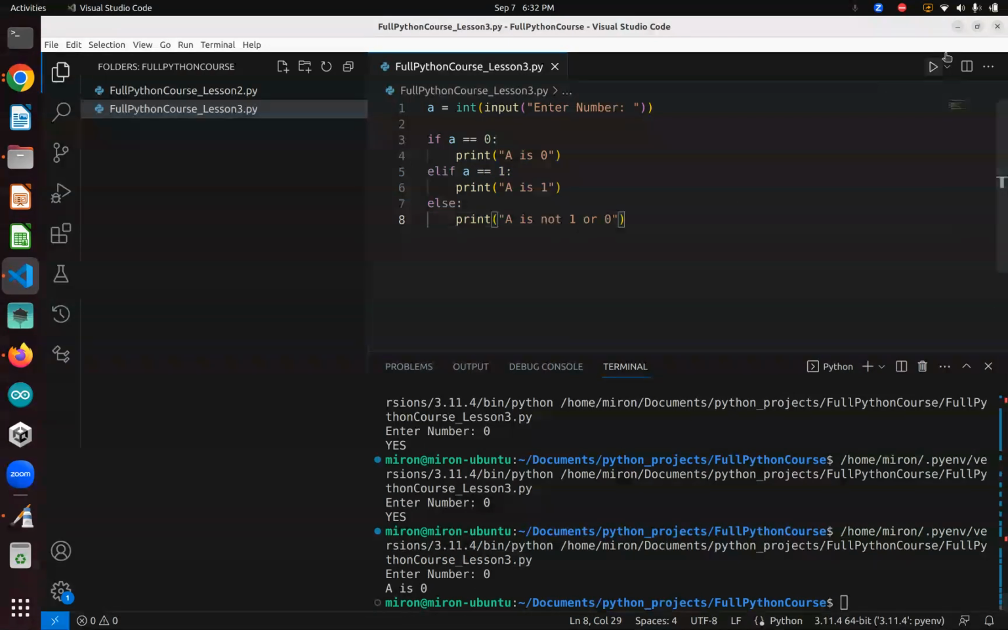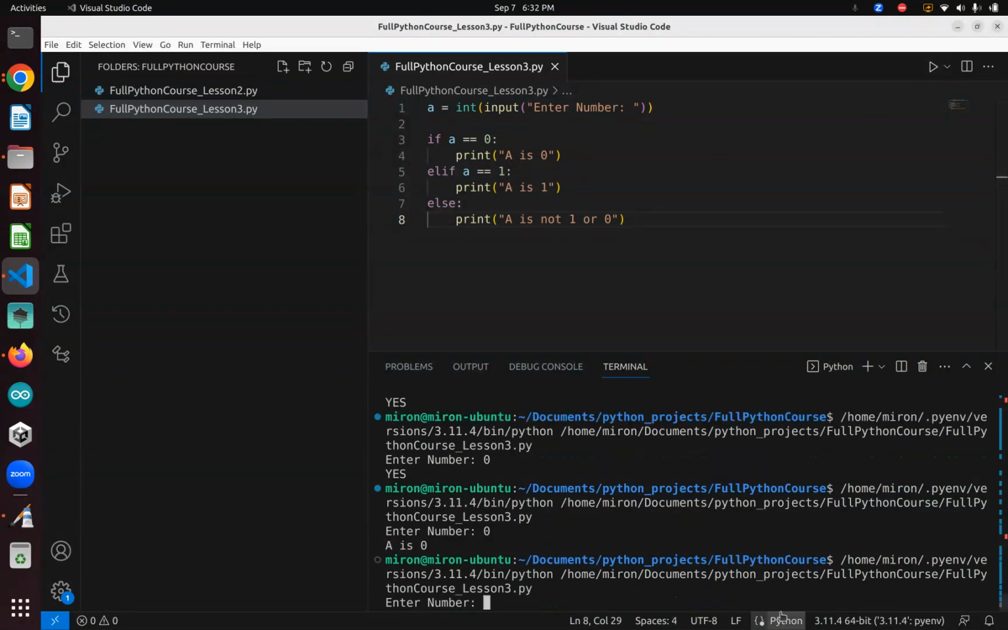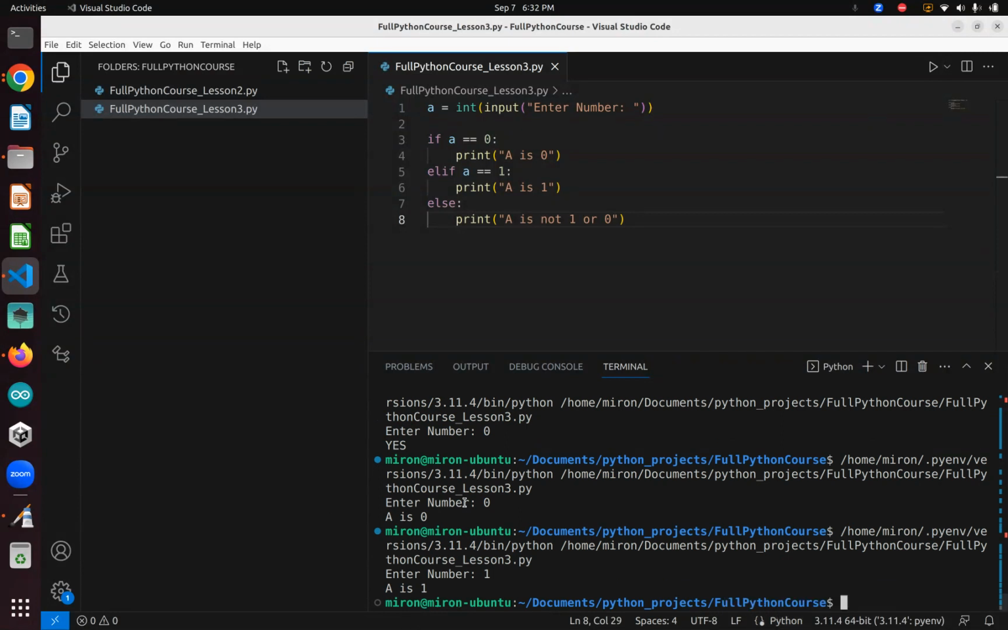Now, let's check if a is 1. So enter number 1. A is 1. And how does this work? If that, oh, that's not true. Let's go to the elif. Is a 1? Yes, it is. So that means it's going to go here and print a is 1. There we go, just what it did. And then it just goes out and finishes the program.